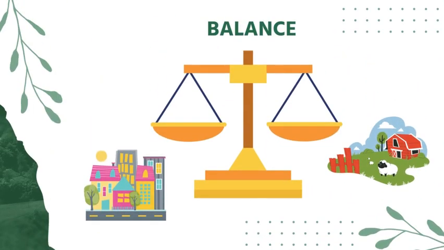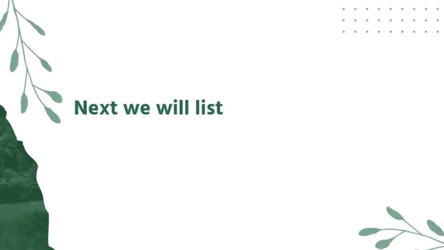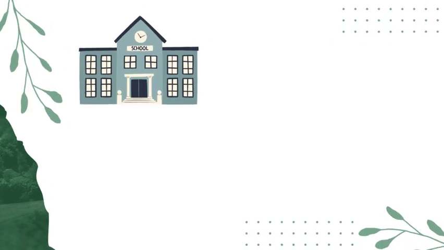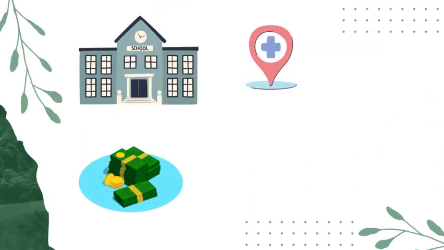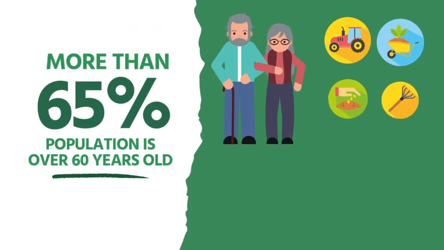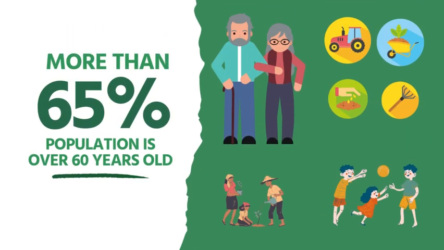This supposes that in order to achieve a sustainable balance between rural and urban environment, many people must choose to live in the former. Next, we will list the main causes that motivate this migration. The first being the lack of jobs and resources such as economic, health, educational, services such as transportation and communication, among others. We also see that more than 65% of the rural population is over 60 years old, which means that even if these people have some kind of economic activity, there will be no new generation to take the baton to continue with it.